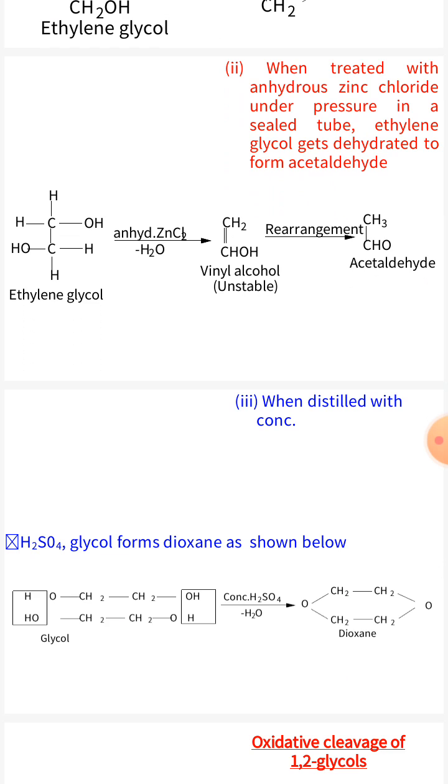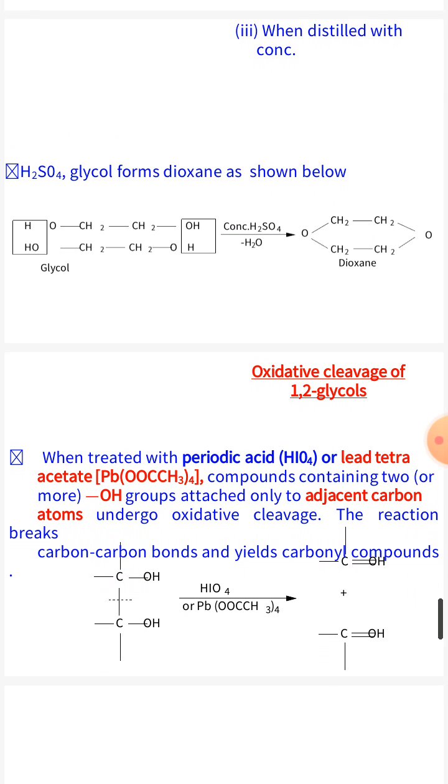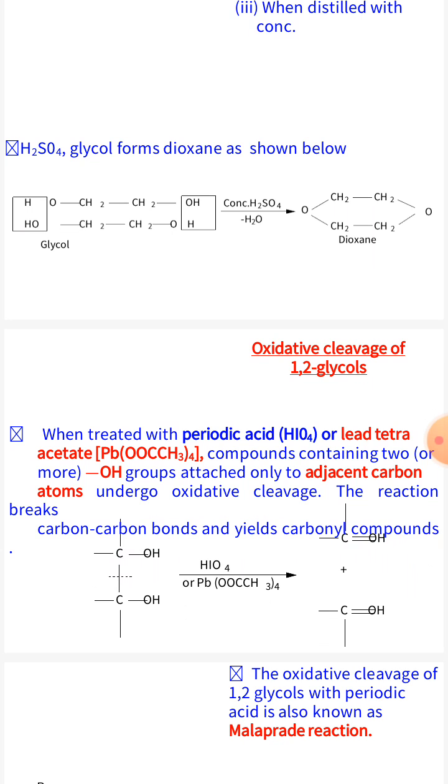When heated with anhydrous zinc chloride under pressure in a sealed tube, ethylene glycol gets dehydrated to form acetaldehyde. When distilled with concentrated sulfuric acid, glycol forms dioxane.